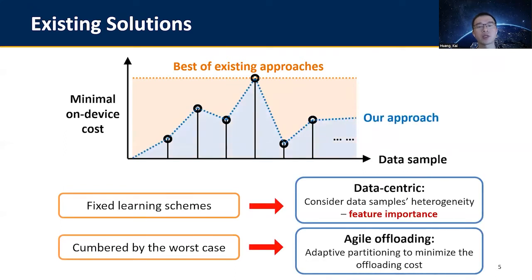Instead, our goal is to shift the rationale of neural network partitioning and offloading from fixed to agile and data-centric. Specifically, we identify different data samples' heterogeneity in the neural network inference as the importance of different data features to the neural network inference, and incorporate such feature importance into the offloading strategy. In this way, the weak device can adaptively partition the neural network inference for each data sample according to its characteristics.